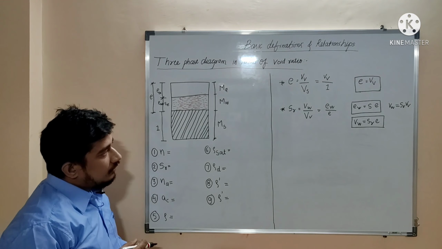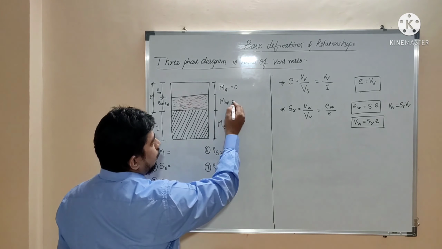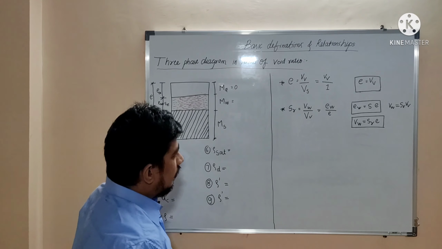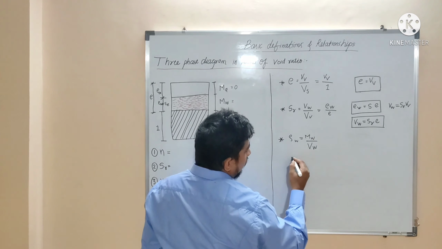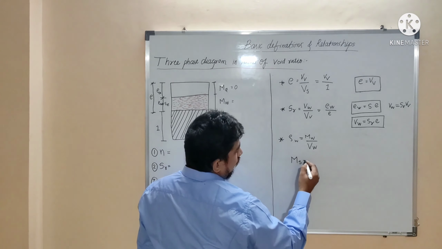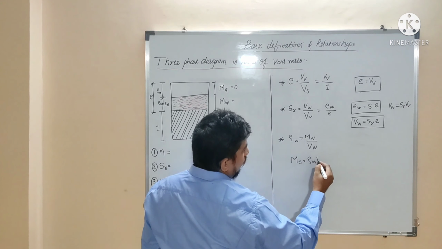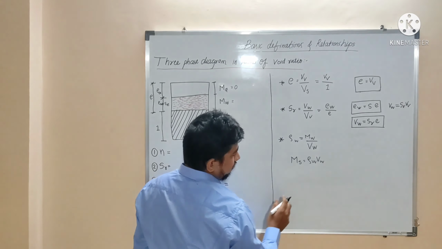Next, mass of air will be 0, we know that. Then after that, mass of water. Okay, so we know that the formula for density is rho, and in case of water, rho w is equal to mass of water divided by volume of water, isn't it? So mass of water is rho w multiplied by volume of water.